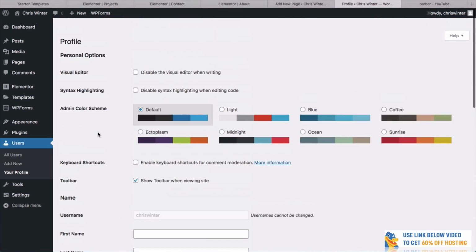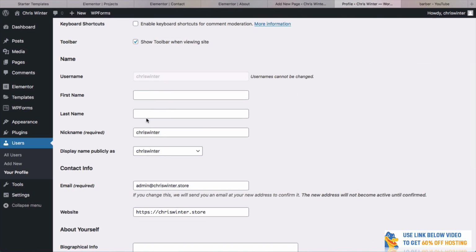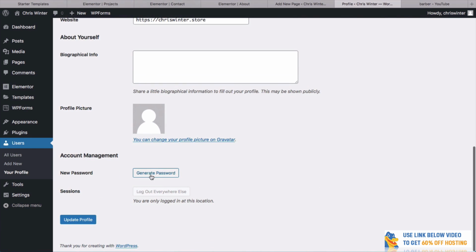This is really important because you want to have your password secure for when you log in. So you can change your name here. You can change the nickname again. Nickname is what is going to allow you to enter into your website. But you need to change your password as well. You can just generate a new password or you can use your own. But again, really make sure you do that as well.